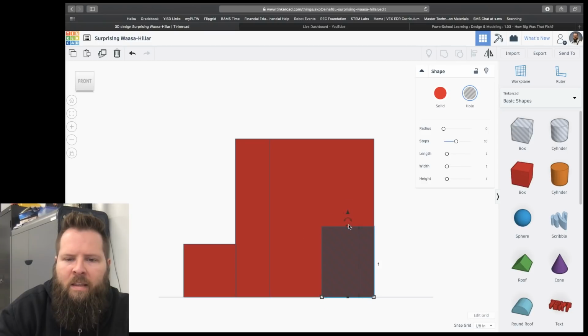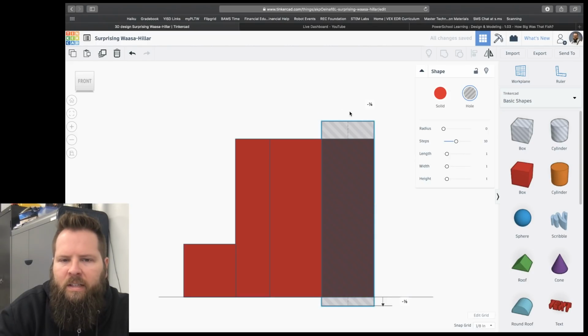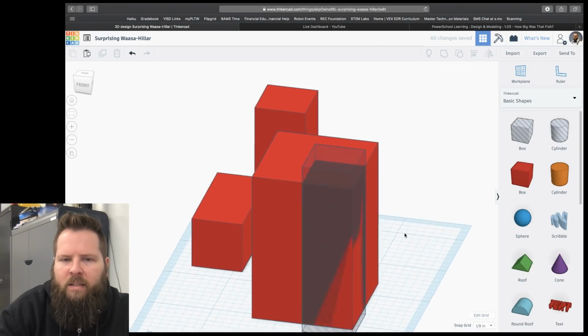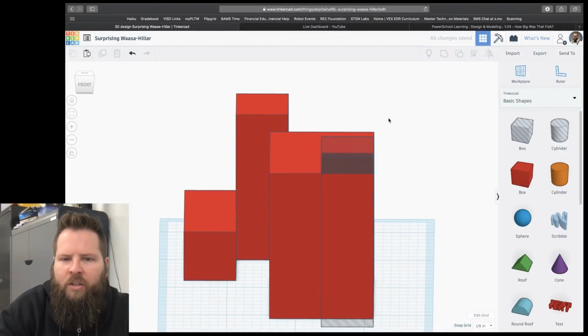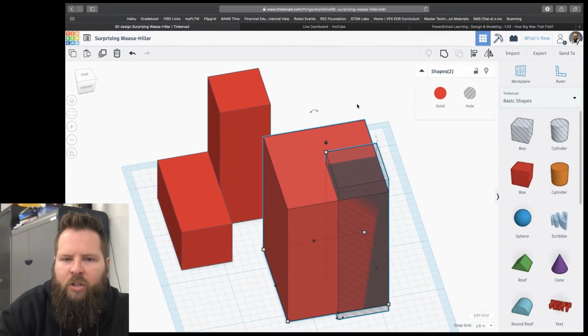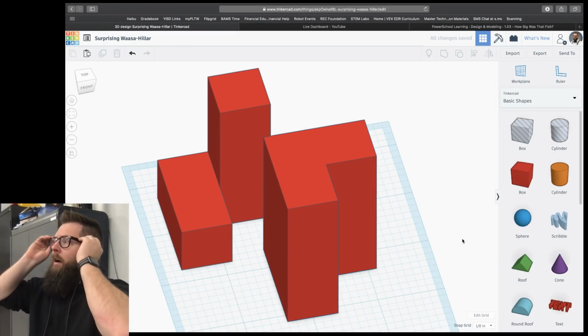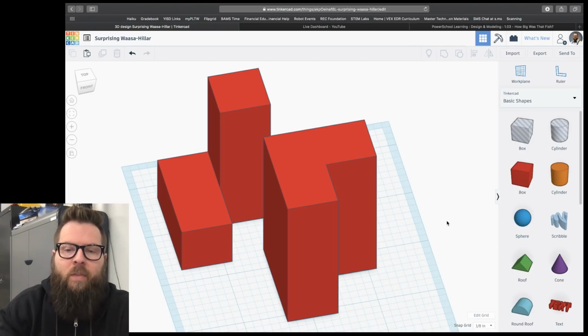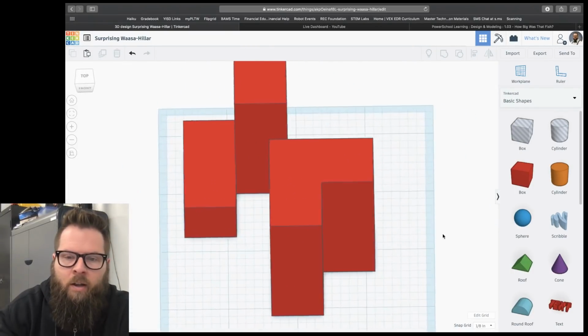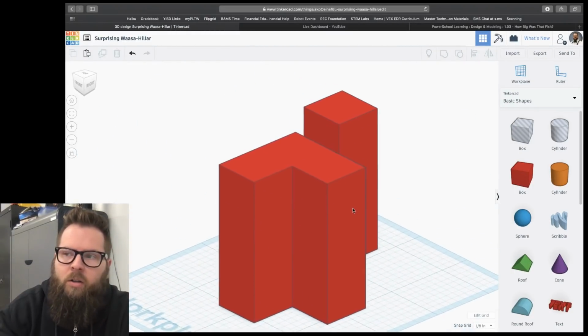So I want to make this taller, I can just click and drag. See, and because it's a negative, I don't need to have it exactly in the right spot. Now if I join these, I just highlight just those two, don't highlight this one, you don't want to do that. Just highlight just the two things you want to join, and then click Group. I was able to cut that out of that big block. So that should be enough to get you started making your things.